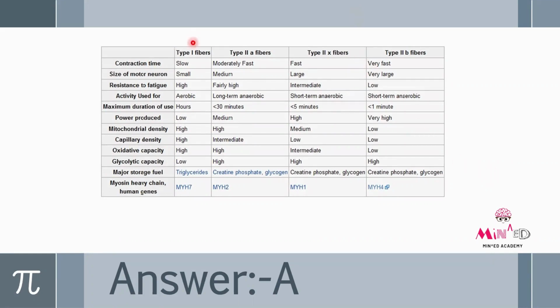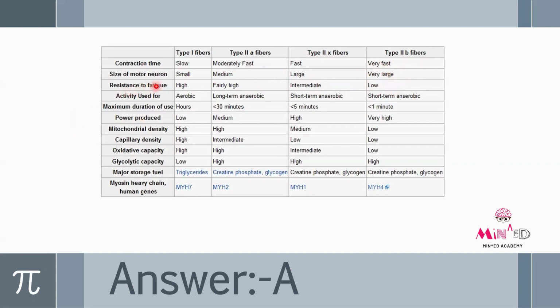So as you can see, in type 1 fiber, contraction time is slow. In type 2A, it's moderately fast. In type 2X fiber, it is fast. And in type 2B fiber, contraction time is very fast. Size of motor neuron in type 1 is small. In type 2A fiber is medium. In type 2X fiber is large. And in type 2B fibers is very large.